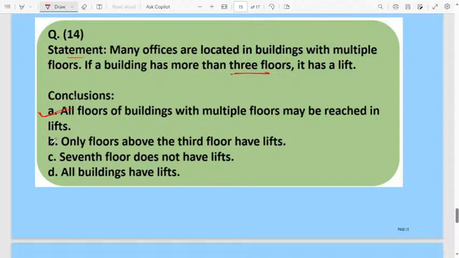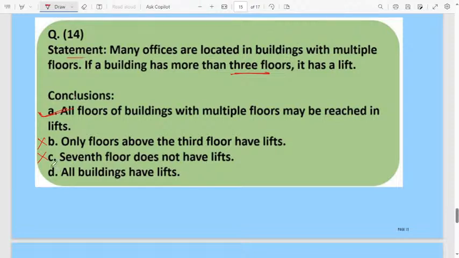Next, move to the second one. Only floors above the third floor have a lift. No, they are not talking about what will happen after the third floor. If a building has more than 3 floors, it has a lift. But here the conclusion says that only after the third floor is the lift facility available. No, wrong. The 7th floor does not have the lift. Wrong. All the buildings have a lift?